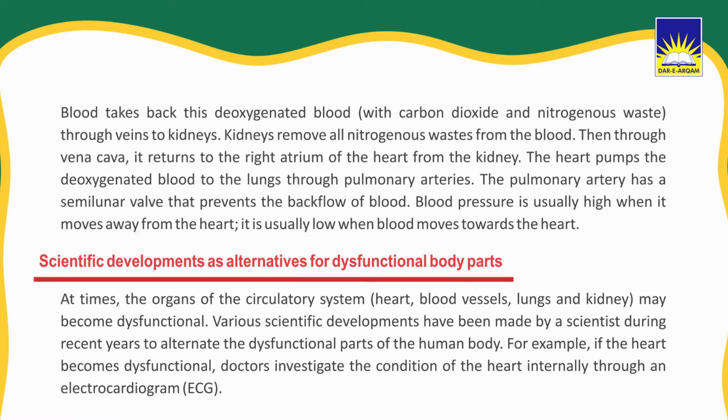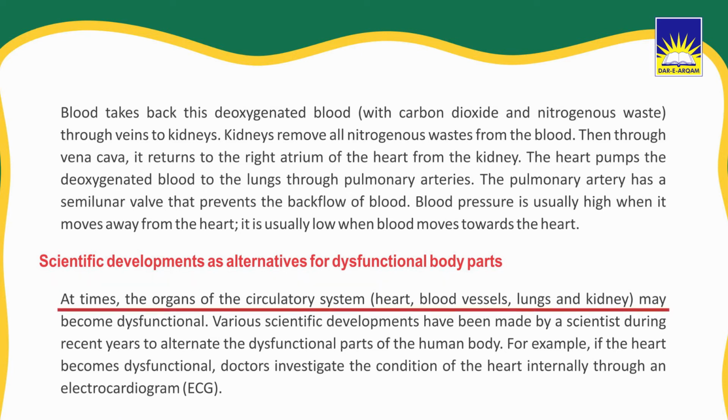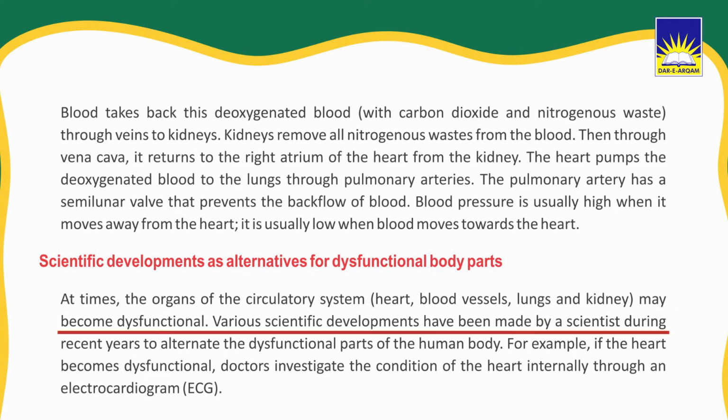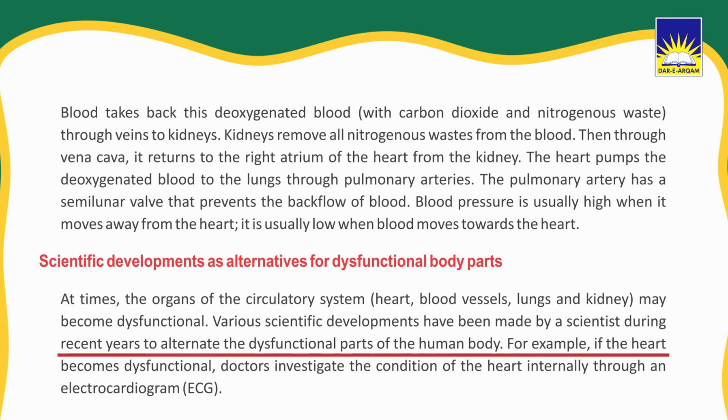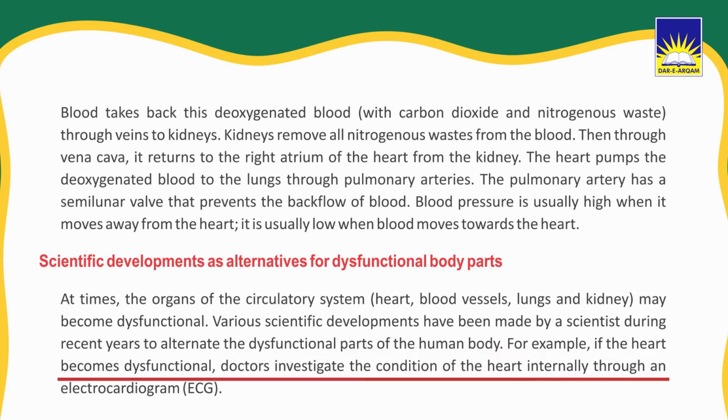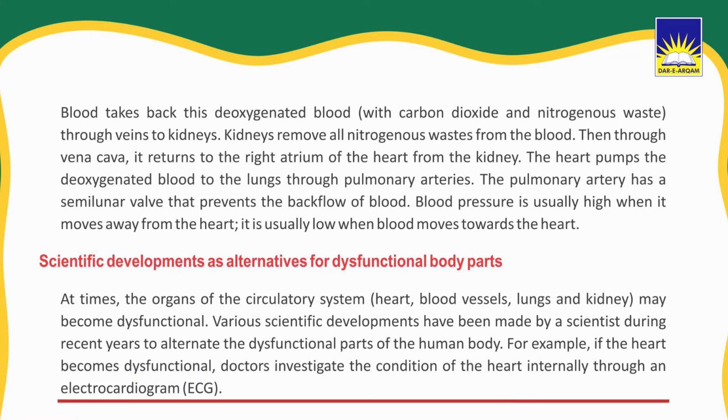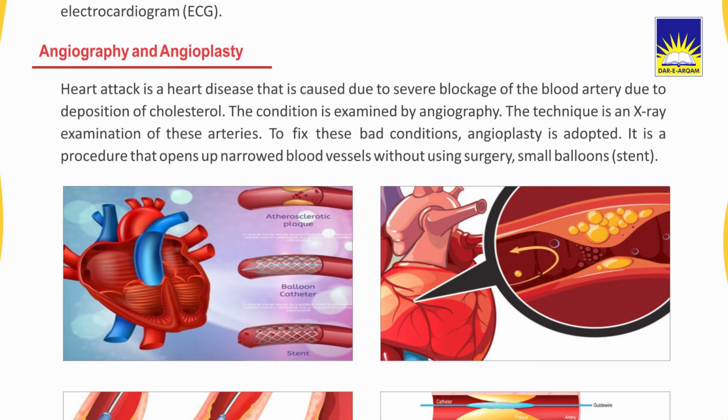Let's check some scientific developments and alternatives for dysfunctional body parts. At times, the organs of the circulatory system, heart, blood vessels, lungs and kidney may become dysfunctional. Various scientific developments have been made by scientists during recent years to replace the dysfunctional parts of the human body. For example, if the heart becomes dysfunctional, doctors investigate the condition of the heart internally through an electrocardiogram. This is called ECG.